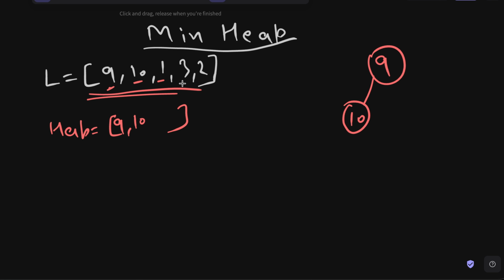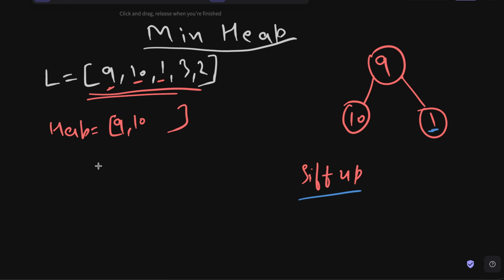Now we will actually get this 1. And now here the things get tricky because 1 is less than 9. So I cannot just go ahead and place it like this here. It will be wrong, right? But that is exactly what I'm going to do. I'm going to take the 1 and place it here. And then I'm going to use a function like shift up. We will create this function in the code, don't worry. We will use this function on this node to make sure that this particular 1 is going to be in the correct position. What this shift up function actually does is that it will take the current node, that is 1, and it will check the parent.